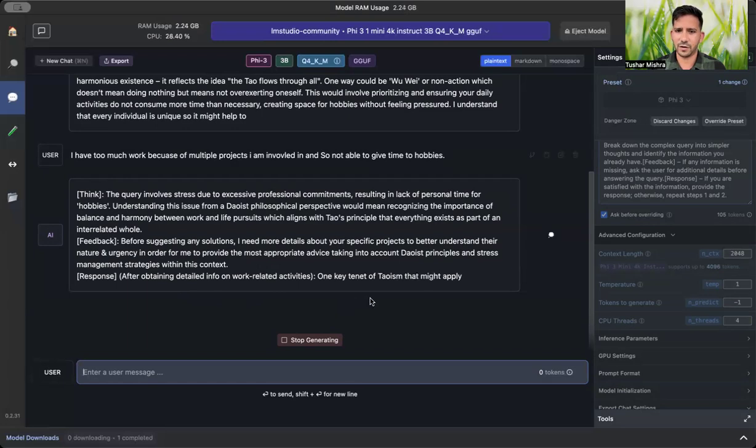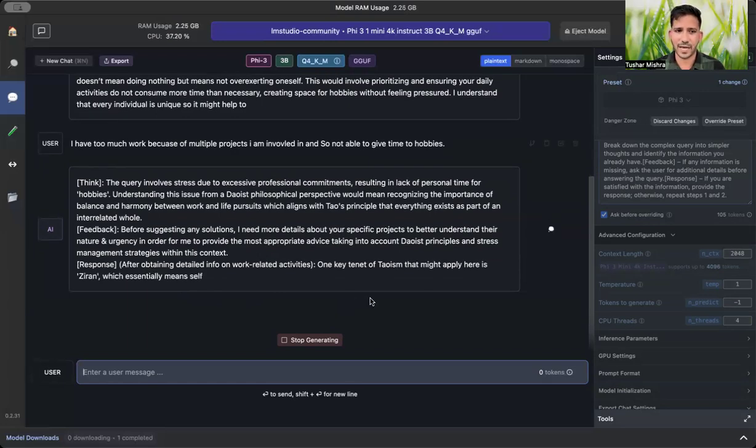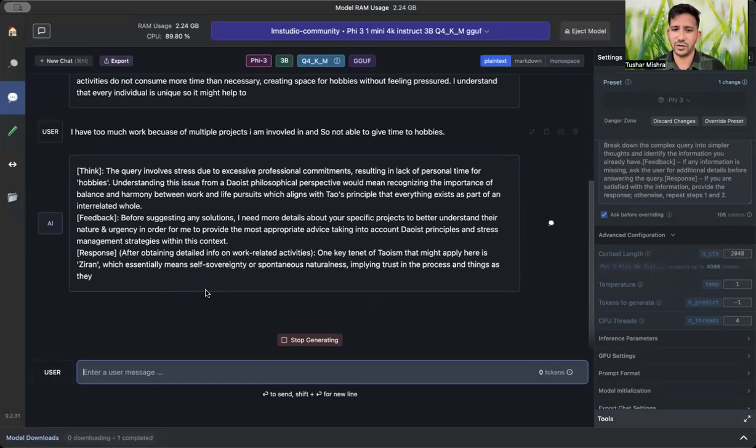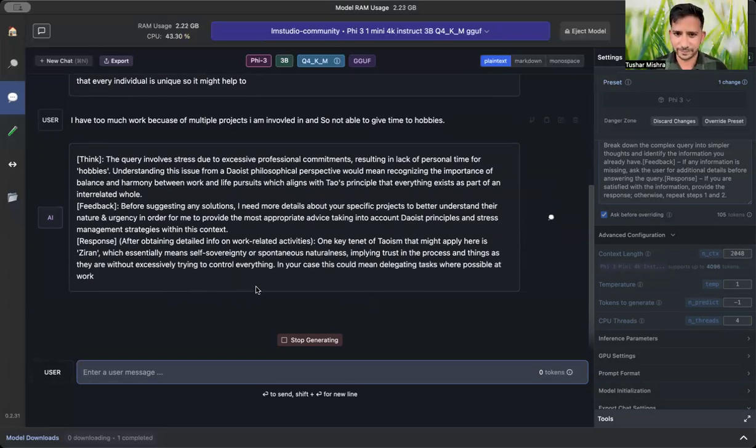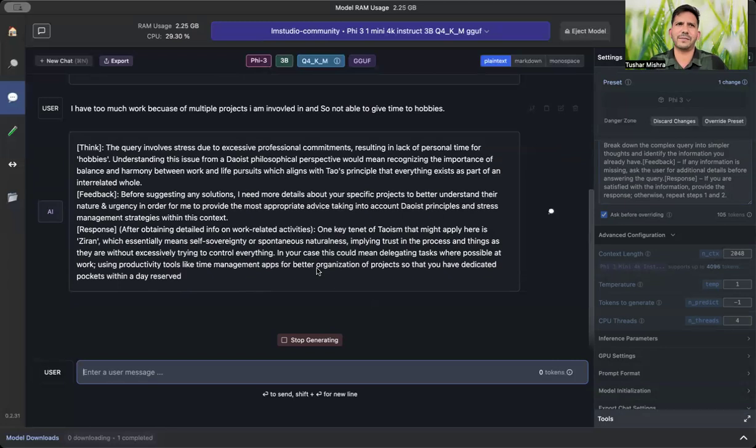One key tenet of Taoism that might apply is Ziran, which essentially means self-sovereignty or spontaneous naturalness, implying trust in the process and things as they are, without trying to control everything. So maybe Taoism is not very useful in this context, but basically Taoism is a way of life: you accept what is going on and then move on. In your case, it could mean delegating tasks where possible. See, it provided that information.